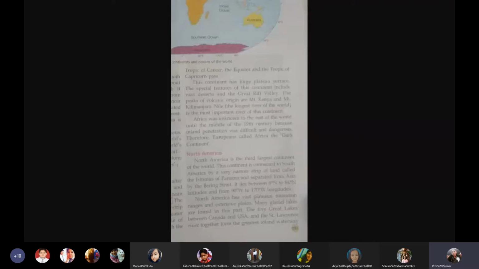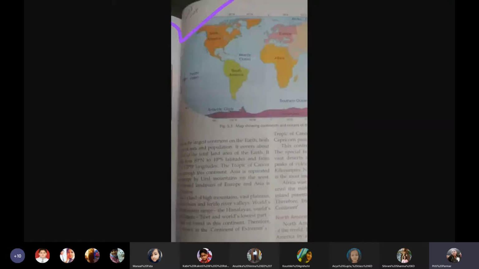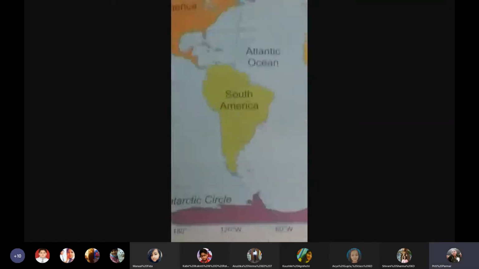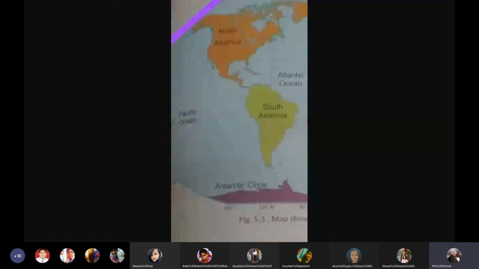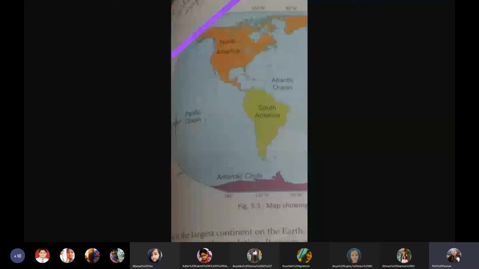If you see, North America here is connected with South America by this narrow strip of land called the Isthmus of Panama. Please underline that. And it is separated from Asia by the Bering Strait.